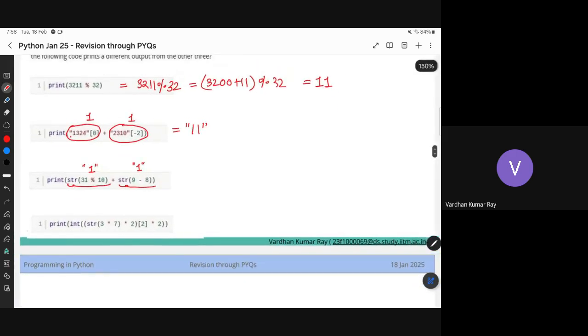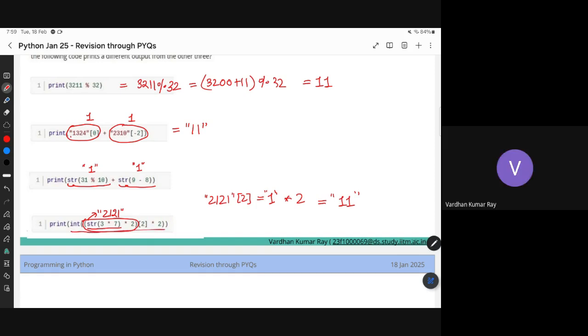Right, so let's do the next one. So str 3 times 7 will give you 21 in quotes, which is a string, times 2 will give you 21, 21 again. And then you're finding the second character of that. So this thing corresponds to 21, 21. And second character of that, 21, 21, is 1 times 2, right? Which is 11, quote.